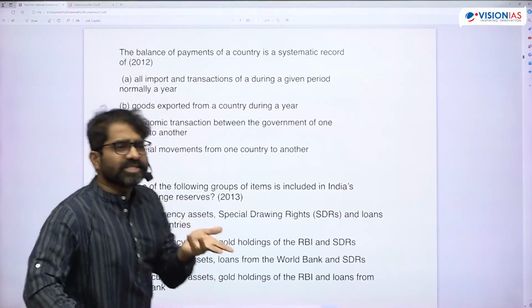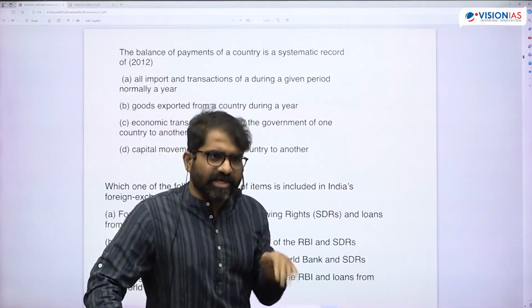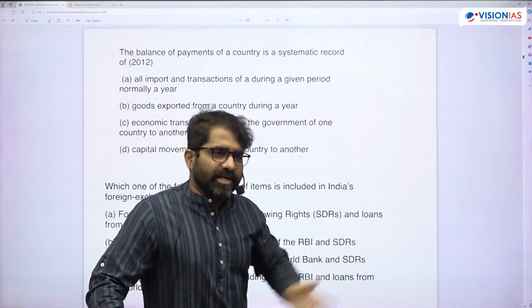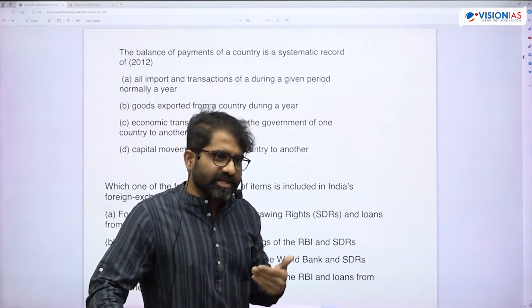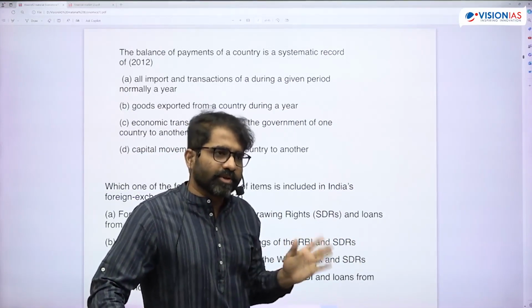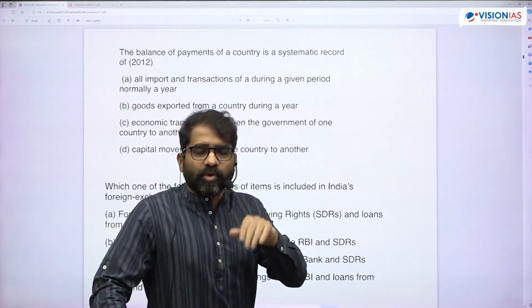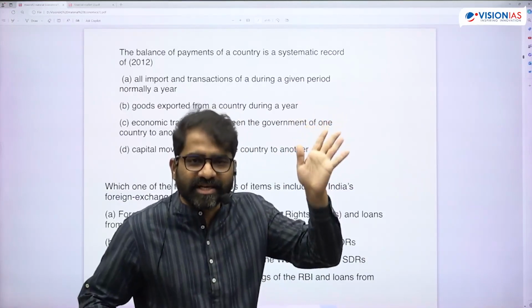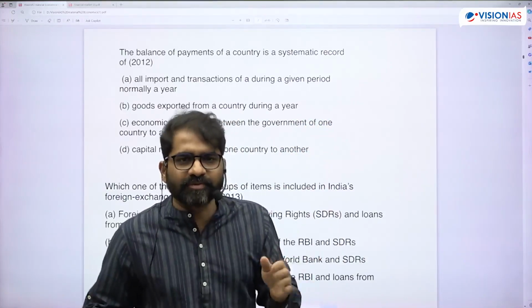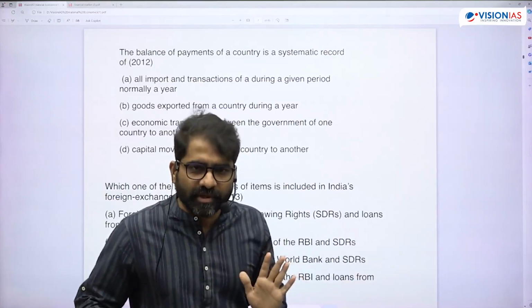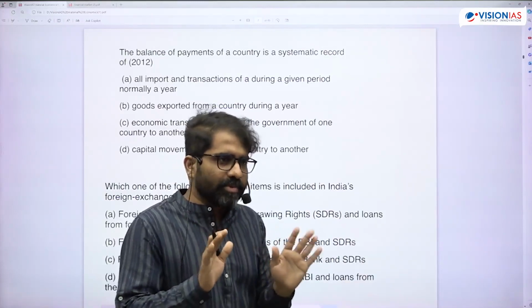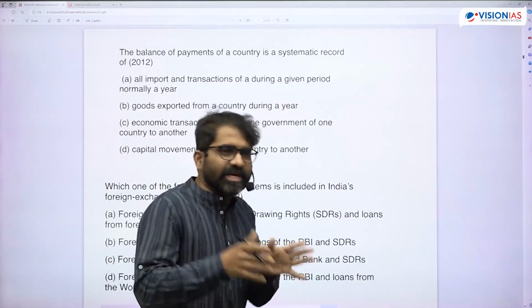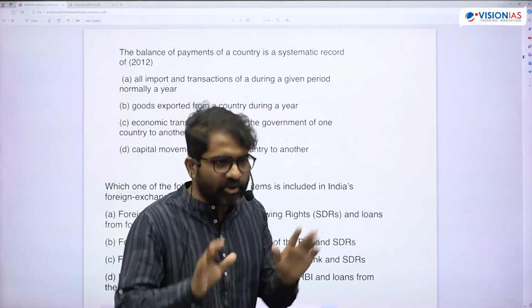In India's case, our BOP is currently positive, and it is positive because of the capital account. Though there is a deficit in the current account, our capital account is positive. So tomorrow, is there a chance of a BOP crisis similar to the one we had in 1991? No. Why? Because we are sitting on forex reserves. So there is no problem. When I say $620 billion, $630 billion, there is no problem, right?